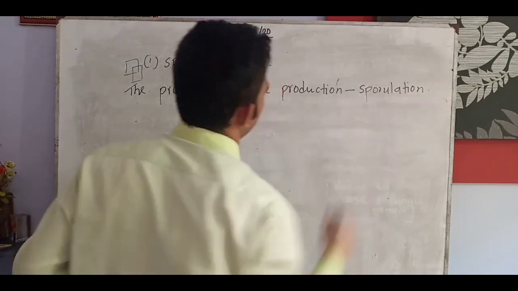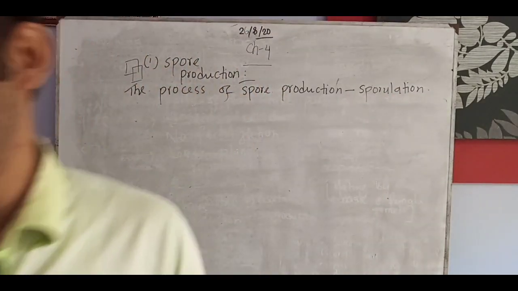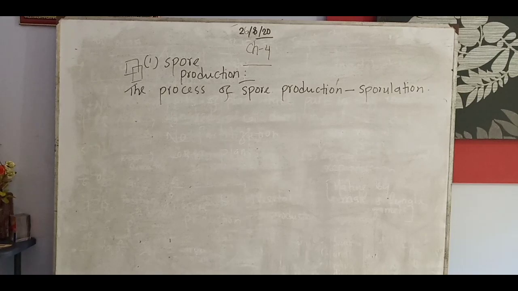Very important term, asking for 1 mark: what is sporulation? Sometimes if you do not know this part, you cannot give the answer properly. Sporulation is the process by which a spore is produced. This is very important in term exams, and in previous year JSC exams we have seen it asking 1 mark: what is sporulation? You will write that the production of a spore is called sporulation.